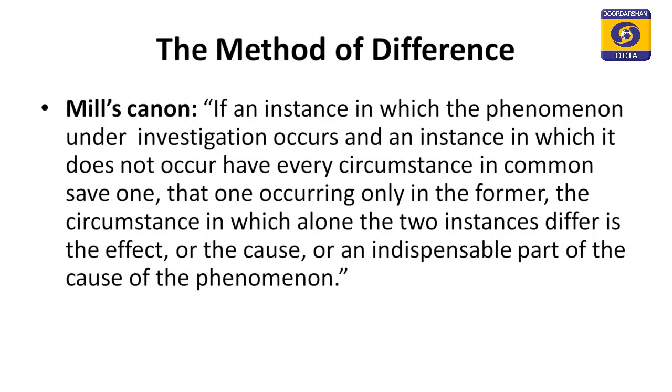Now, coming to the canon of this method, Mill's canon is: if an instance in which the phenomenon under investigation occurs and an instance in which it does not occur have every circumstance in common save one, that one occurring only in the former, the circumstance in which alone the two instances differ is the effect or cause or an indispensable part of the cause of the phenomenon.